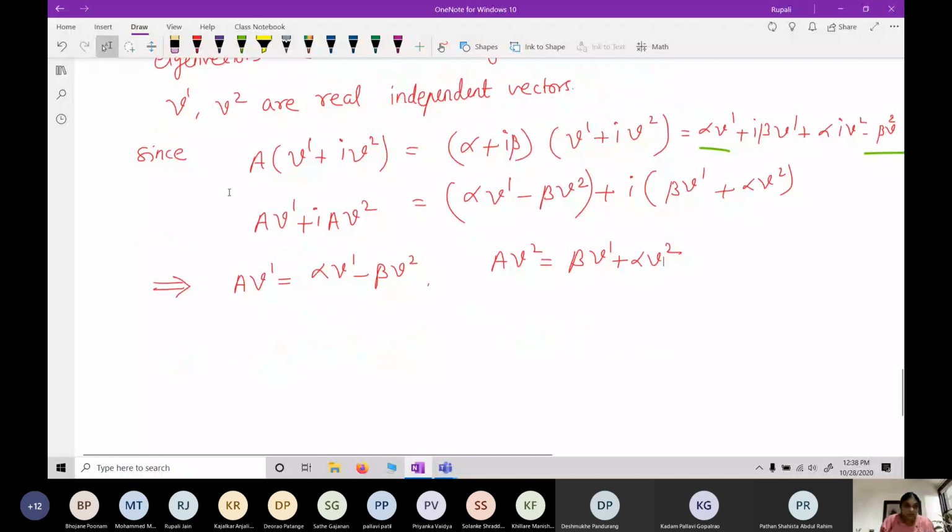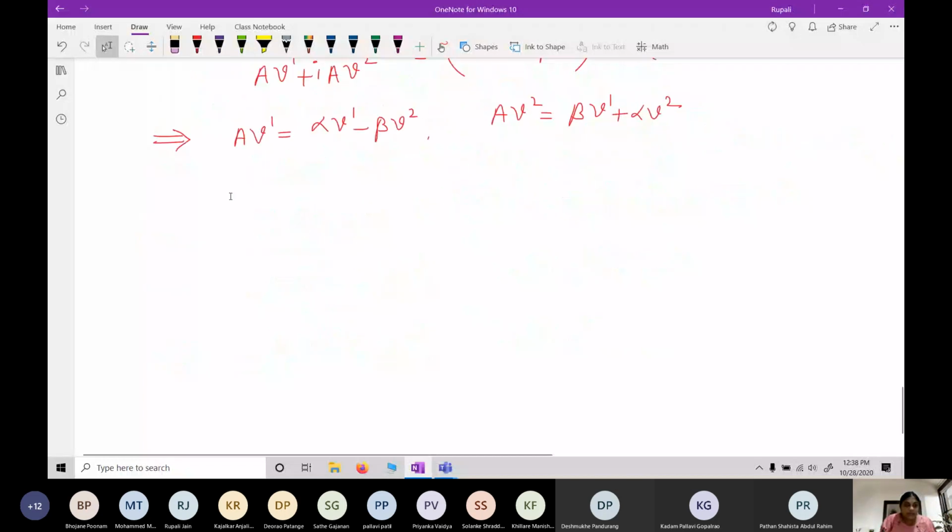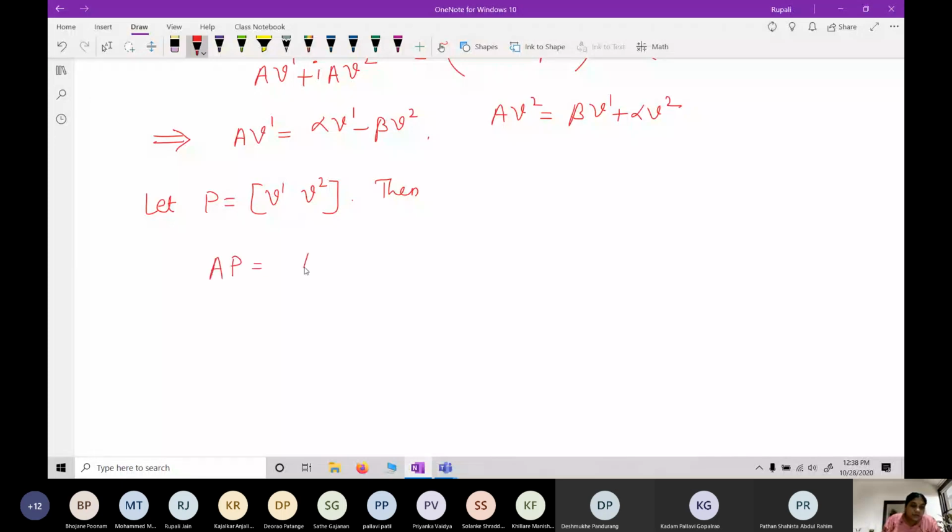Now I will define matrix P. Let P be the non-singular matrix V1 V2. Why is it non-singular? Again, V1 and V2 are linearly independent. Therefore, P is a non-singular matrix. Then AP can be written as AV1, AV2, which is alpha V1 minus beta V2 and beta V1 plus alpha V2.